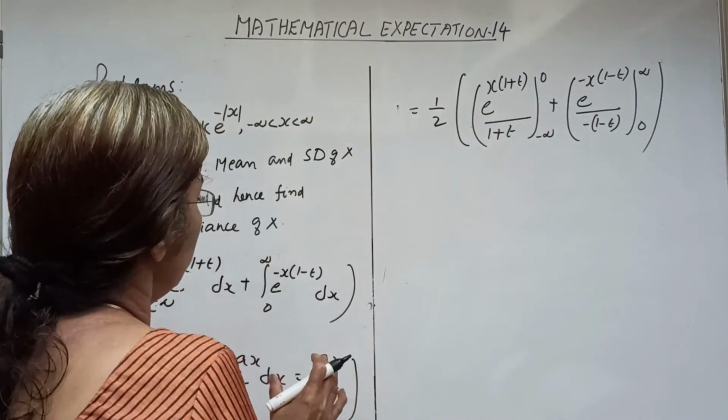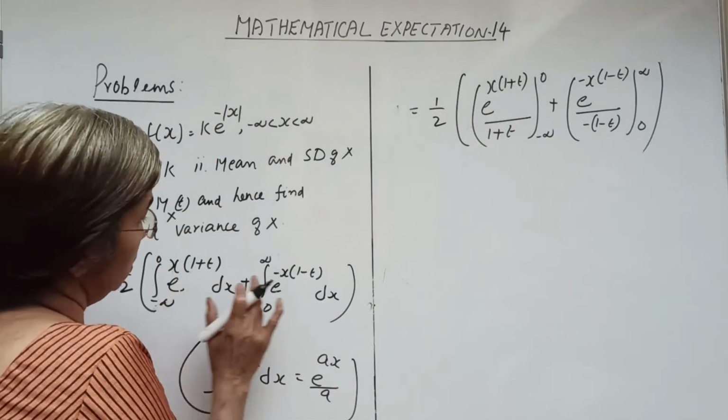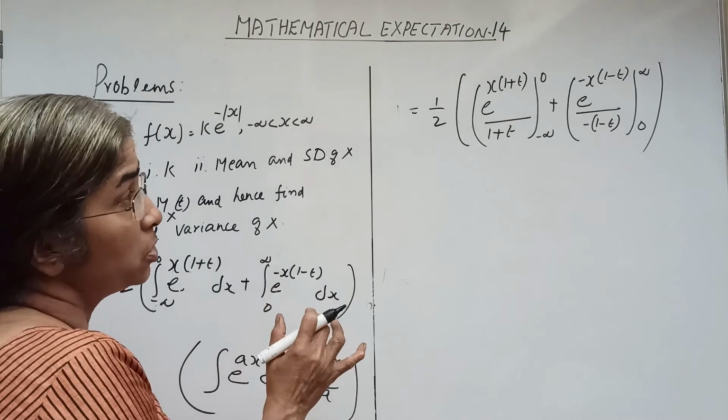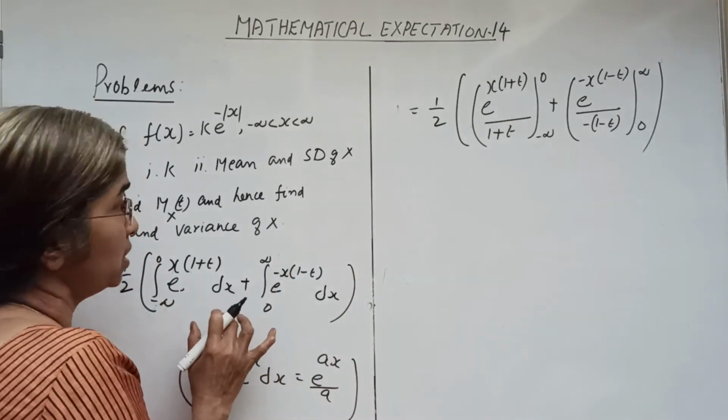Even though the step is long, we can integrate this simply.